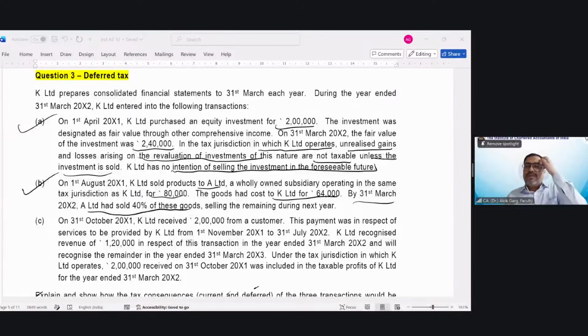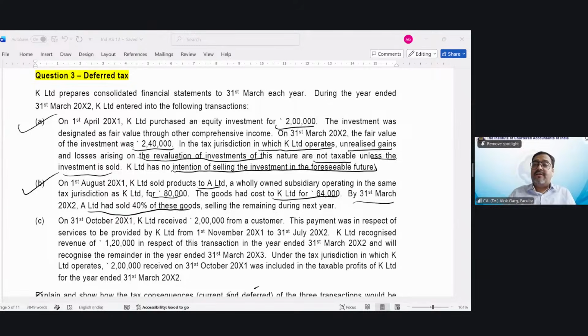So from the group perspective, there is a current tax liability. If I talk about K Limited, K Limited has sold goods for 80,000 rupees. In the standalone books of K Limited, the sale price is 80 and the cost is 64. What is my profit? 16,000 is my profit. And how much is the current tax? 16,000 multiplied by 25%, so 4,000 is my current tax.